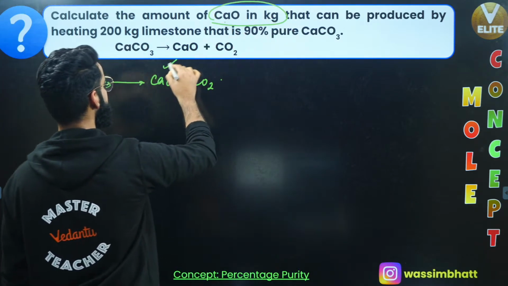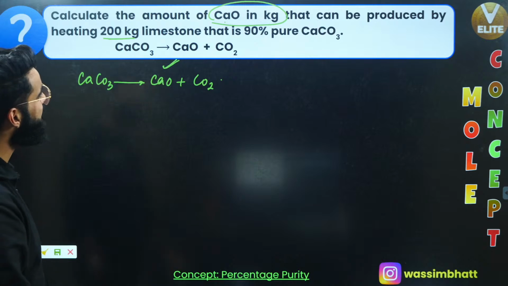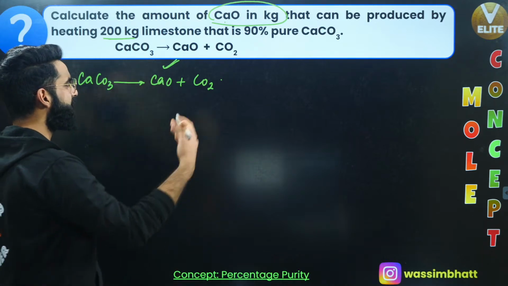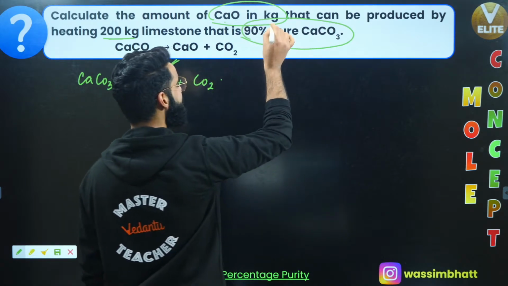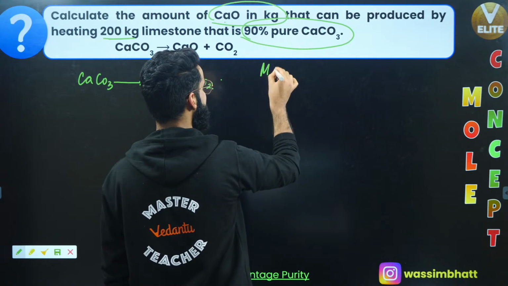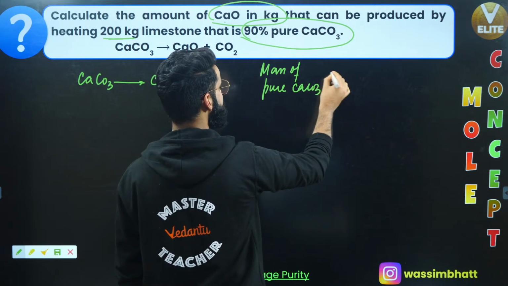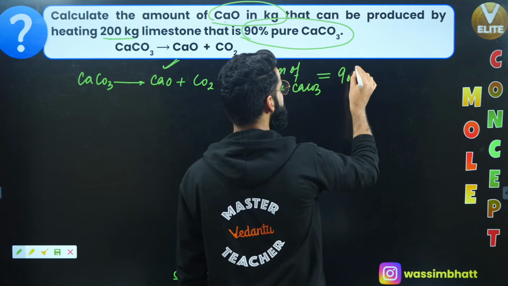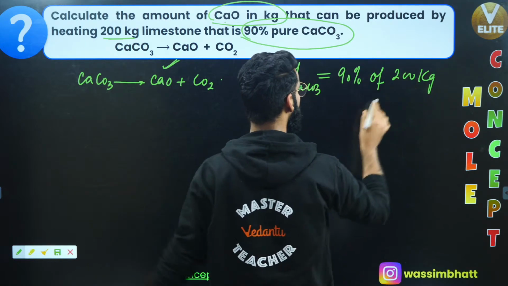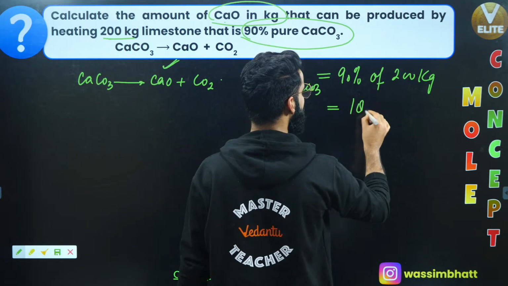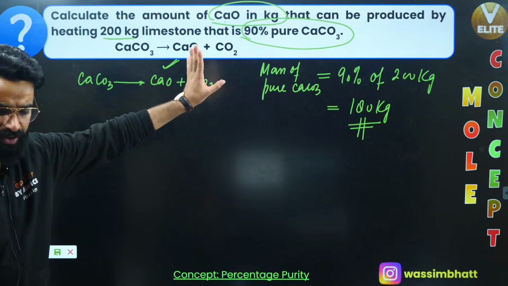Calculate the amount of calcium oxide in kilograms that can be produced by heating 200 kilograms of limestone that is 90% pure calcium carbonate. So basically, you are given a limestone sample, and in the limestone sample only 90% is present in the form of pure calcium carbonate. So first of all I'll calculate the mass of pure calcium carbonate in the limestone sample. That is 90% of the total mass of the sample, and the total mass is 200 kilograms. So out of 200 kilograms of the sample, there will be only 180 kilograms present in the form of pure calcium carbonate, right?